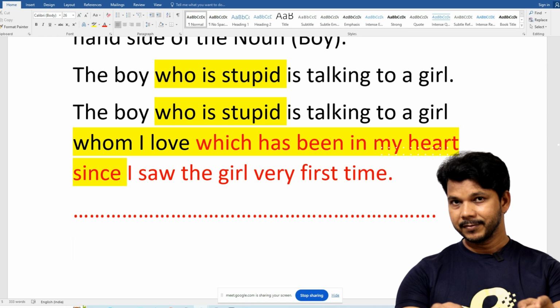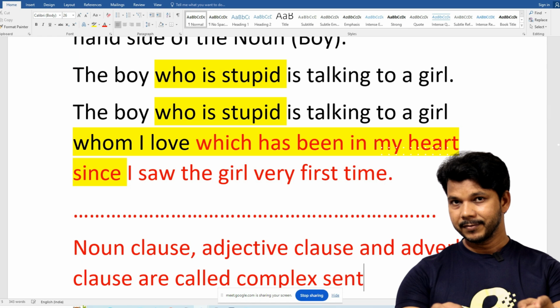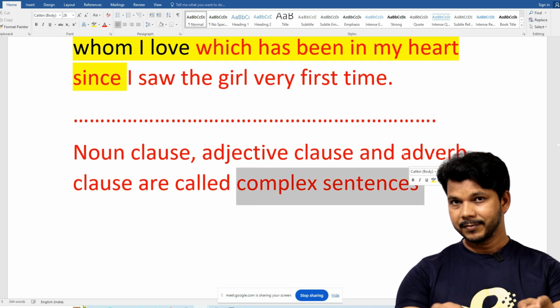So always remember that noun clause, adjective clause, and adverb clause are called complex sentence. Very, very important.